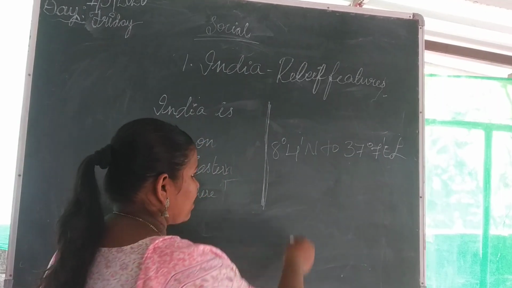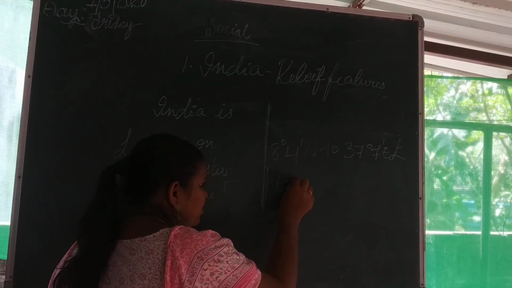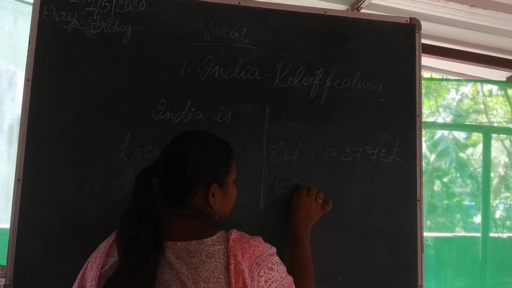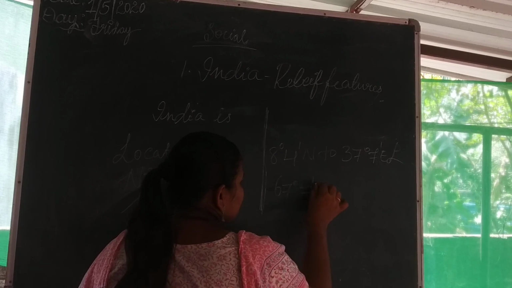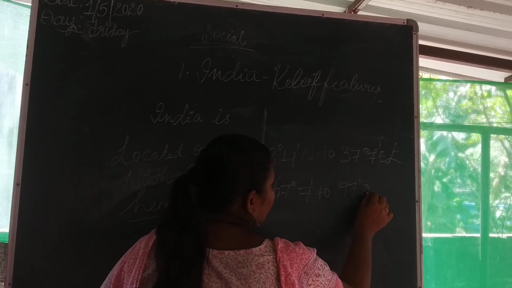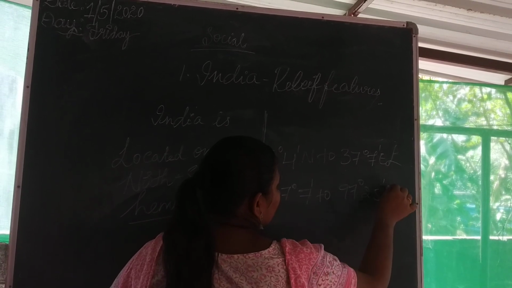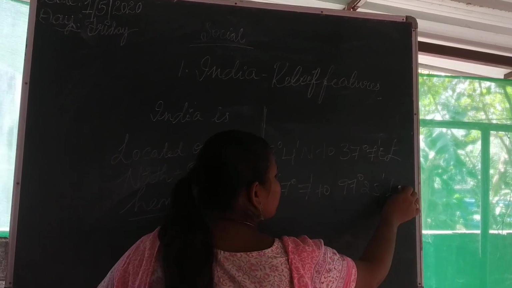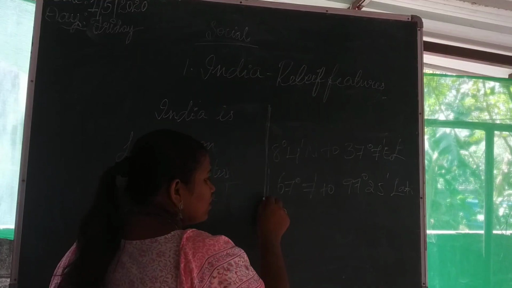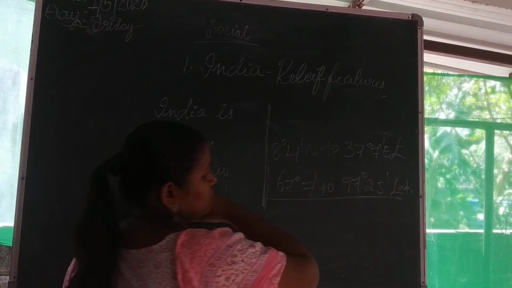It is 67 degrees 7 minutes to 97 degrees 25 minutes longitudes, or you can say latitude, sorry, not longitudes, latitudes. Okay, so this is the horizontal position.